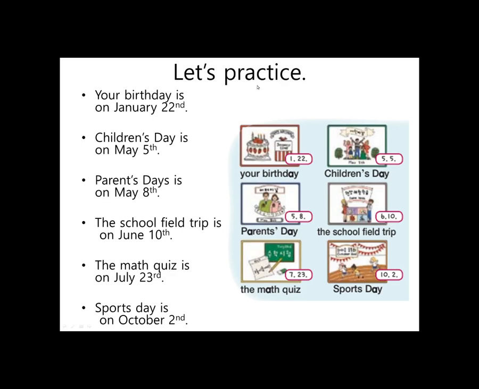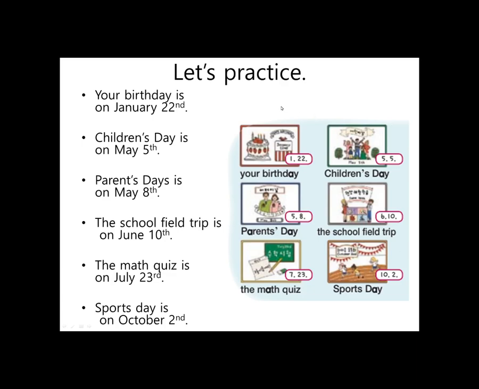Okay, so let's practice. So look at the pictures. Okay, let's count with some cardinal numbers. Let's count how many. Okay, so 1, 2, 3, 4, 5, 6.